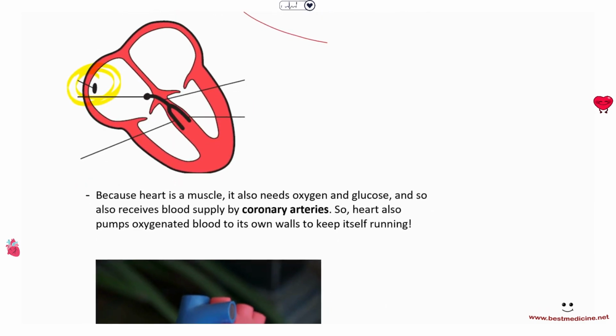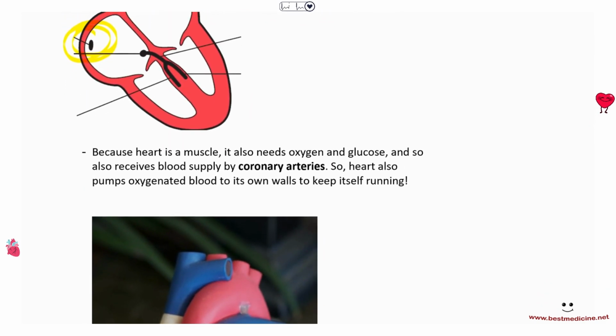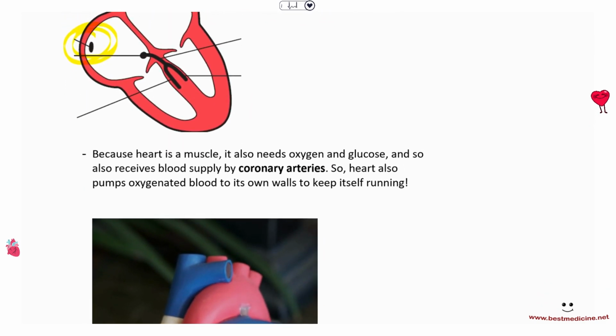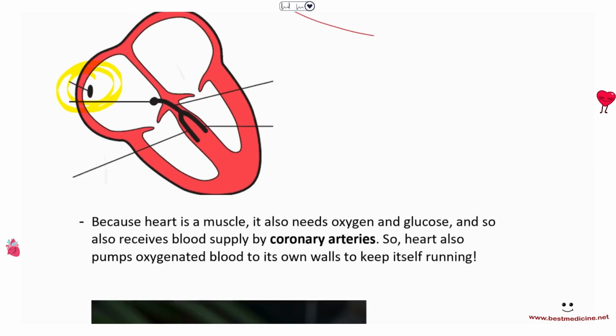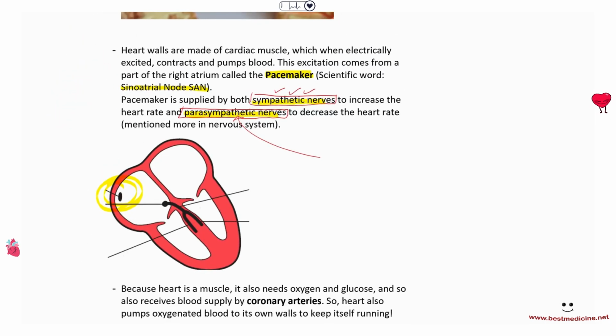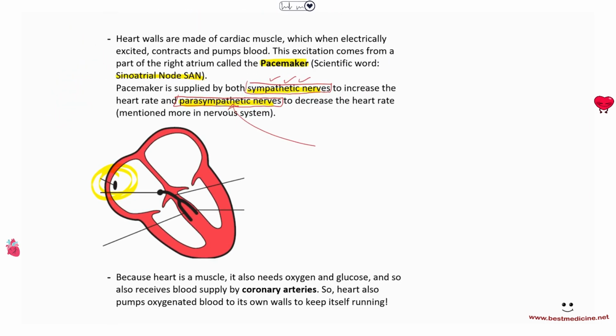Now, because the heart is a muscle, it also needs oxygen and glucose. So just like all the other organs, like the legs and the arms and the liver and so on, they need oxygen and glucose. The heart is also a muscle, right? It's made up of cardiac muscle tissue. So it also needs, and that's very important, oxygen and glucose.